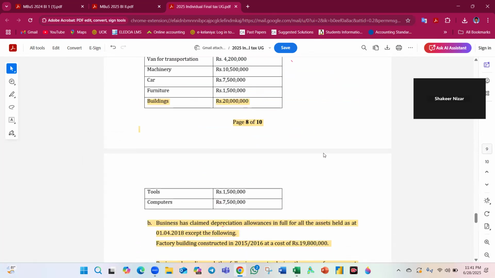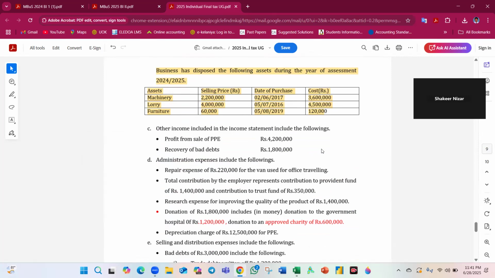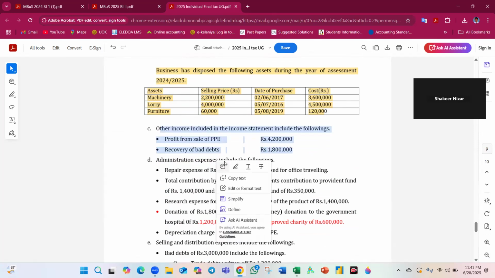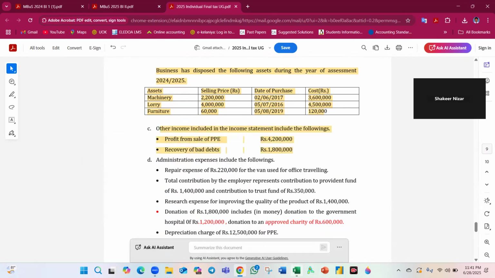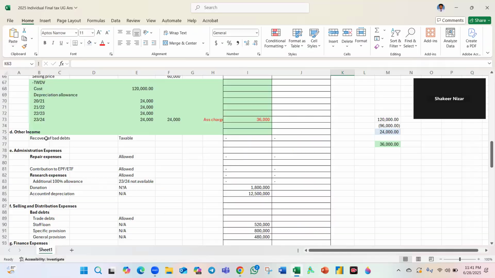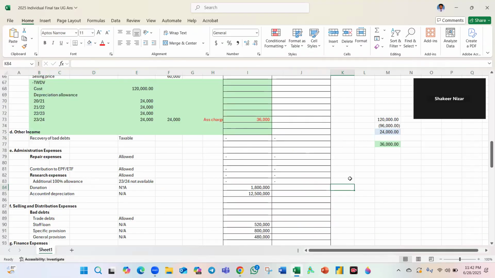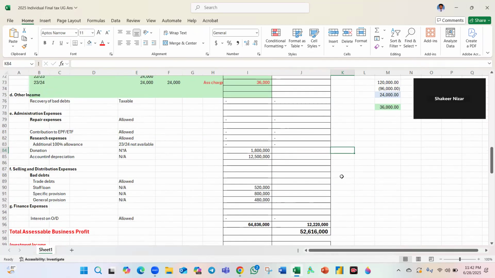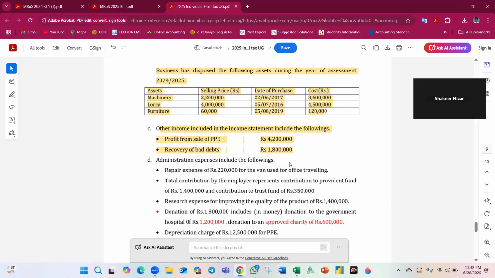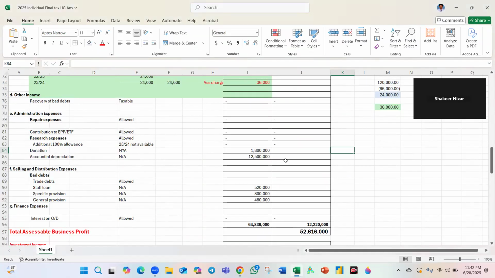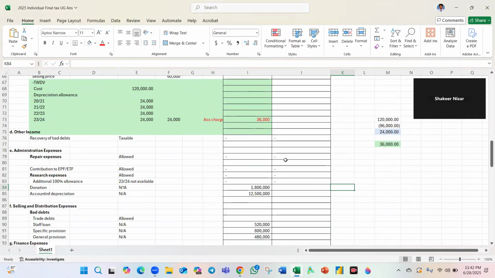Right. Easy stuff. Other income includes profit from sale of PPE. You want to add back, deduct it. Other income includes recovery of bad debts. Yeah, recovery of bad debt is taxable. You may ignore it because it is already included. The PPE profit is added back, that needs to be there. The profit from sale of PPE is the same, there is no problem.